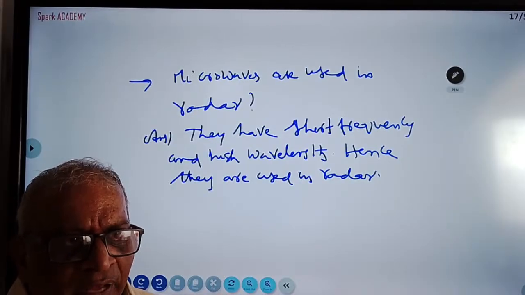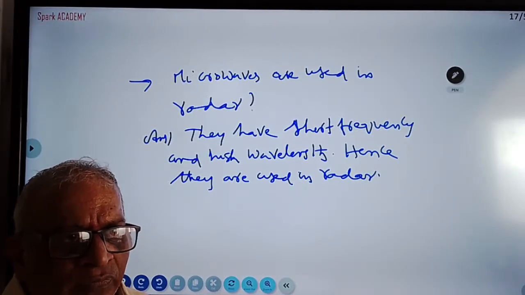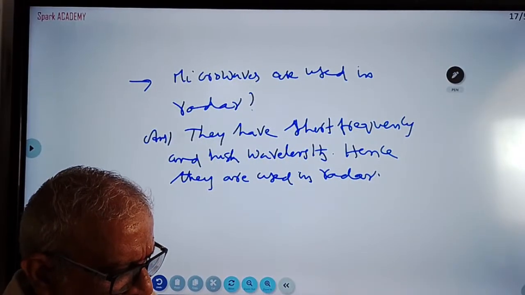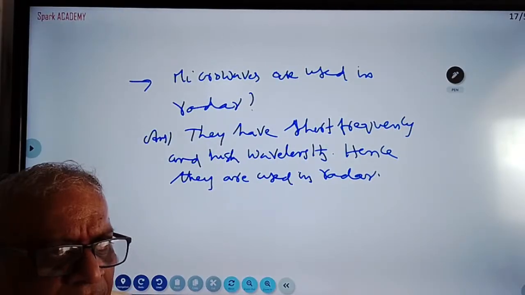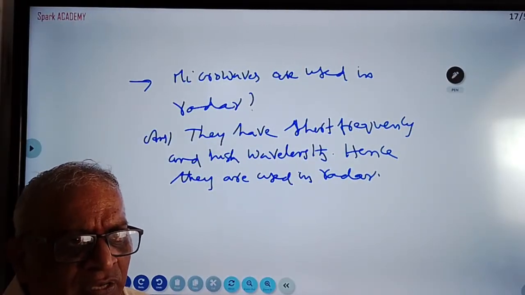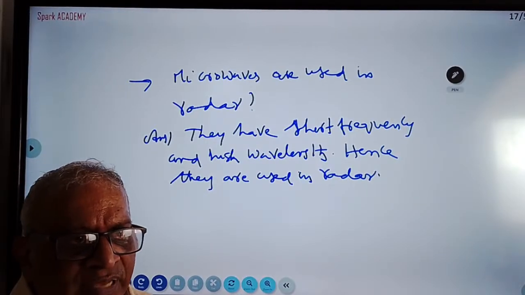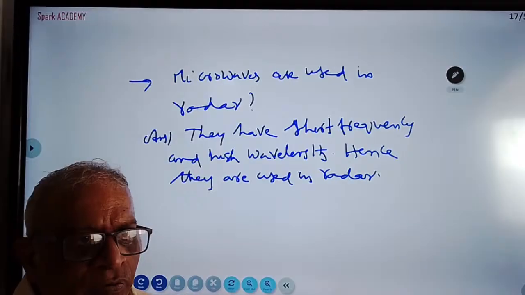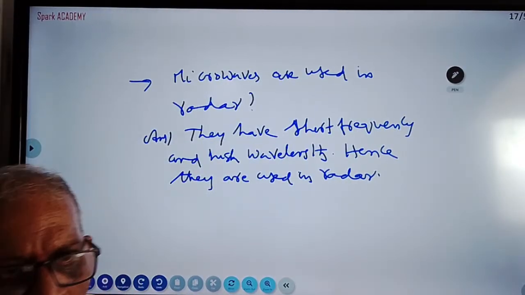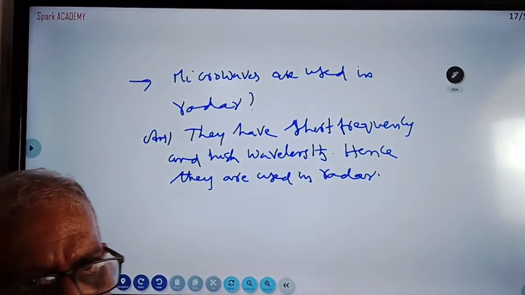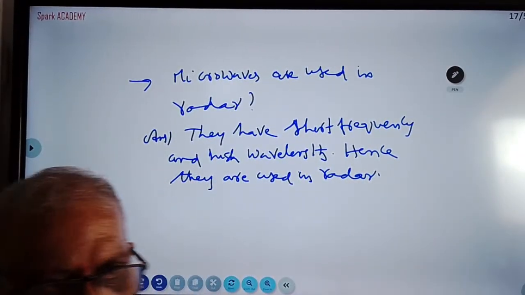Long distance photography they are using. They are using in remote sensing. They are used in electronics. So please read the uses of ultraviolet rays, infrared rays, and X-rays. X-rays are used in crystallography. They are used to detect fracture of bones and all that. So X-rays are used.